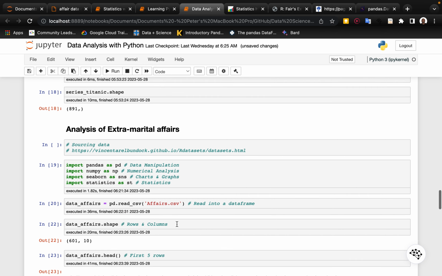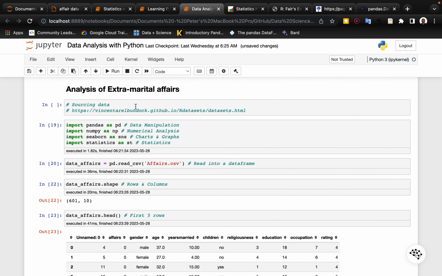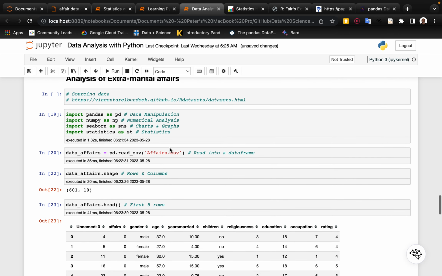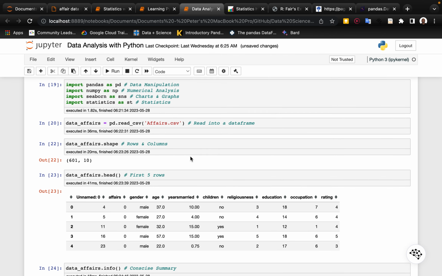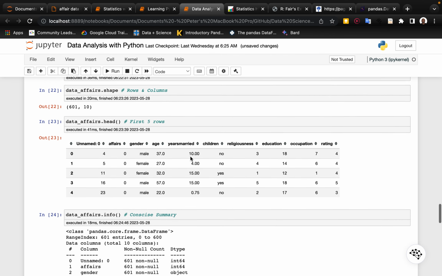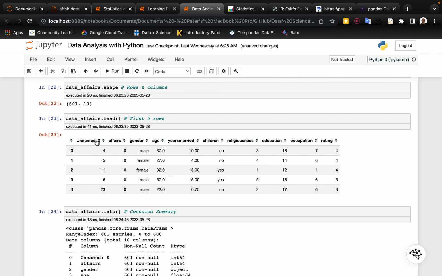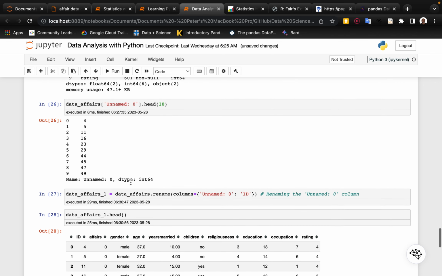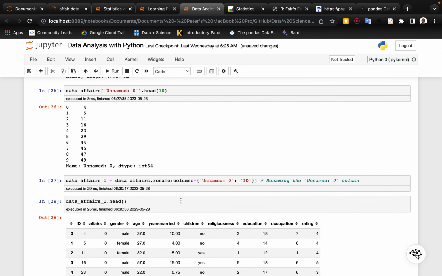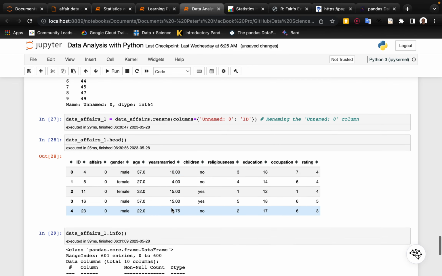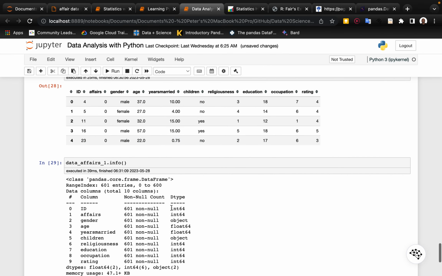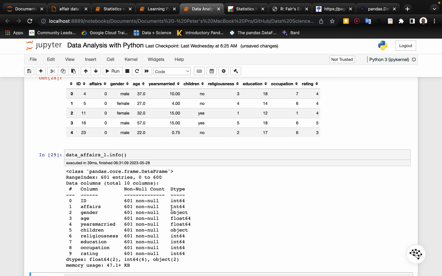So yeah, so basically that's that. Take your time out, watch this. We have sourced a data set, we have converted the data set into a data frame, and we've read it into a data frame, and we noticed something was weird here, and then we renamed that column, and now we have this. So the next thing is we're going to be looking at it one step after another until we make sense of this data frame.